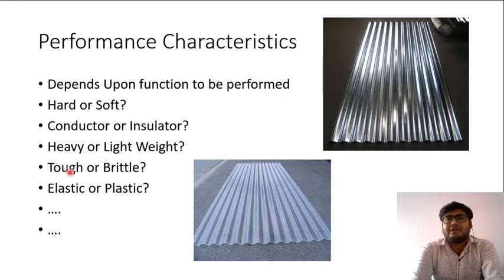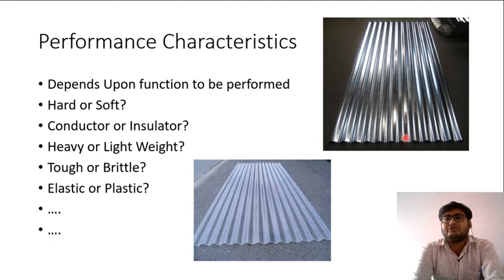The materials can be tough or brittle, it can be elastic or plastic, even it can be transparent or it can be opaque. So if we are selecting rooftop, then we can say that okay, I can either select metal rooftop or plastic rooftop. But metal rooftop is a conductor of heat, so it will heat up easily, where plastic rooftop will not heat up that easily.